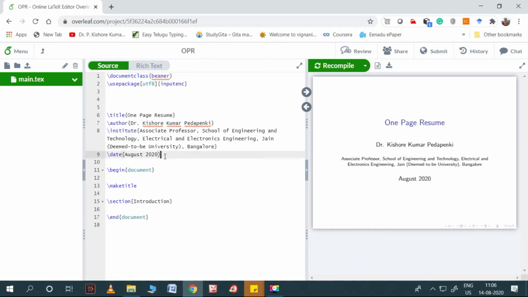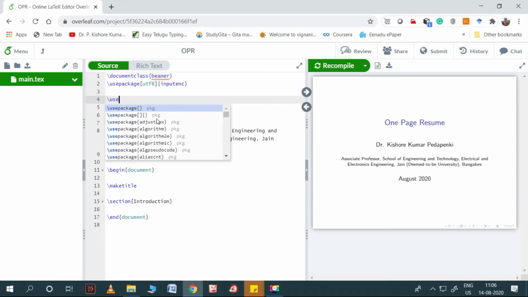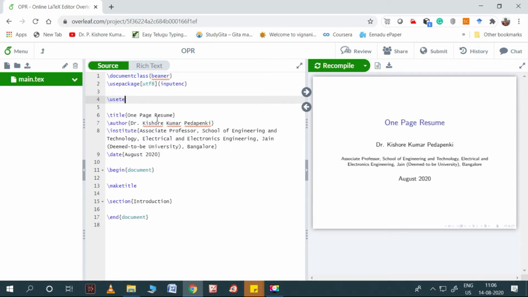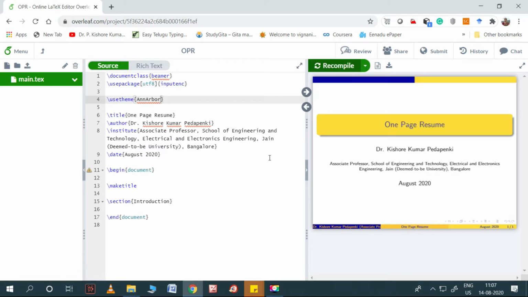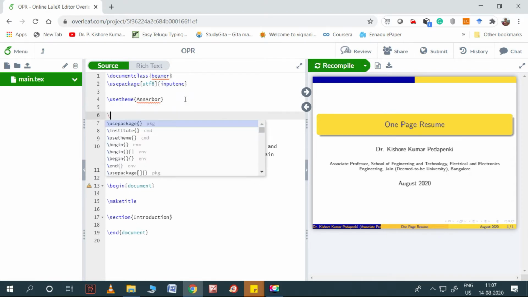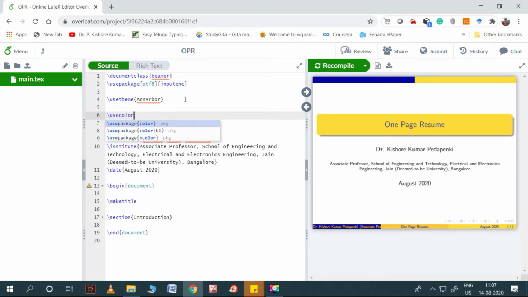That means I want to use one package. I want to use a proper theme. I like one of the themes, Ann Arbor. This theme is very nice, and I feel comfortable with it. So this is the theme, and I want to use a color theme also.